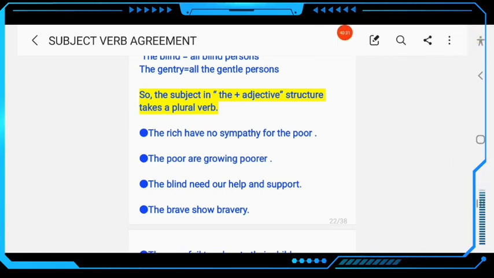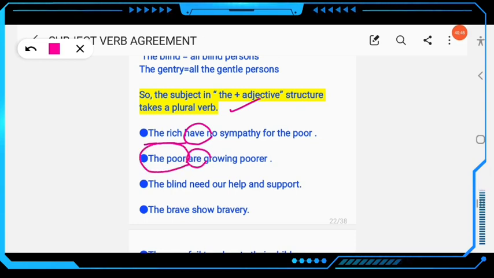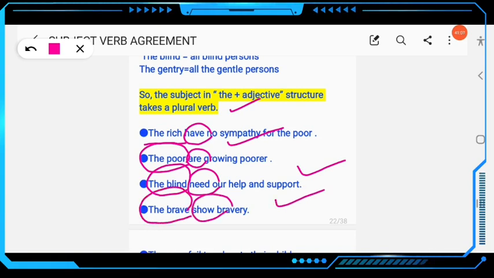"The rich have", okay, referring to all the rich people. Similarly, "the poor are growing poorer", okay. Here "the poor" refers to all the poor people, "are", the subject here is plural, so the verb must be plural. "The blind", okay, this is plural. "The blind need our help and support." "The brave" refers to all brave persons: "The brave show bravery." Don't write "shows", okay, "the brave show bravery".